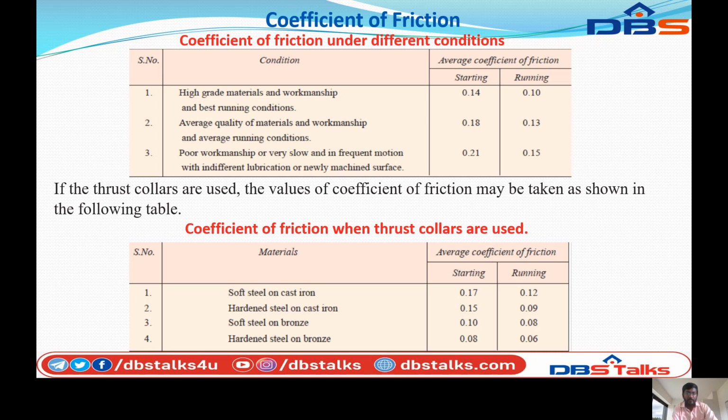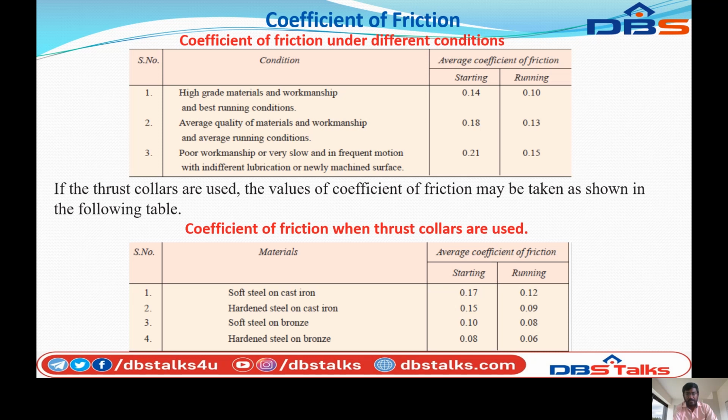The first material is soft steel on cast iron, with a starting coefficient of friction of 0.17 and running of 0.12. Next, hardened steel on cast iron has a starting value of 0.15 and a running value of 0.09.